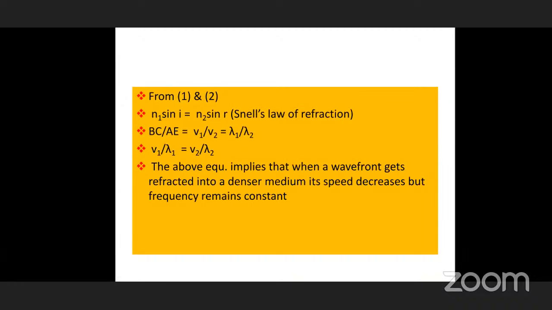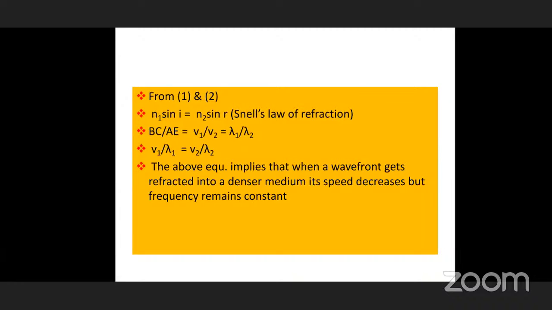At the time of Huygens wave theory, he did not know the word wavelength. After that, wavelength was invented, and by finding out wavelength, we can describe the visible spectrum, the red color, X-rays, all these are represented. Whenever there is a wave, it should have a wavelength. So according to this, V1 by lambda 1 is equal to V2 by lambda 2.